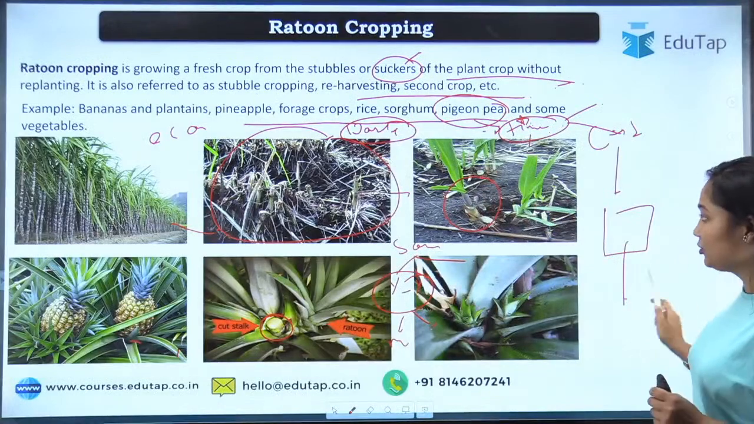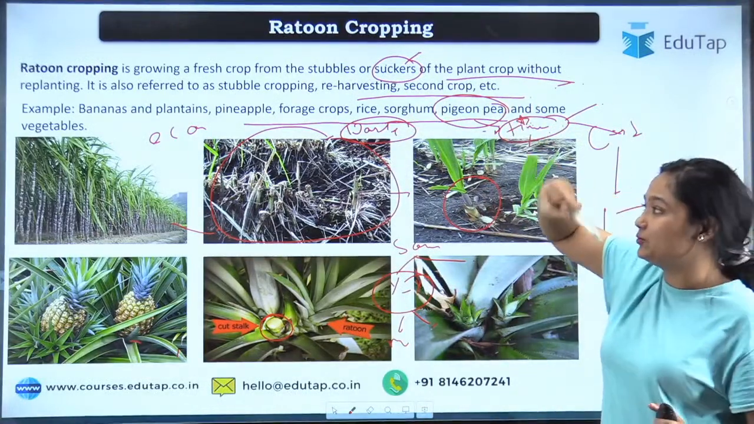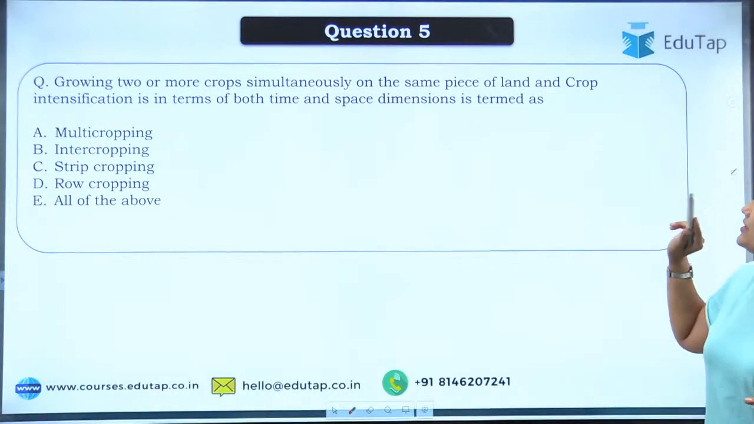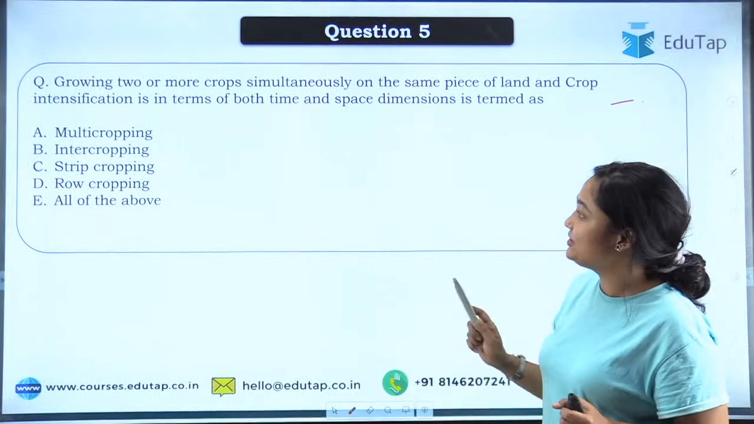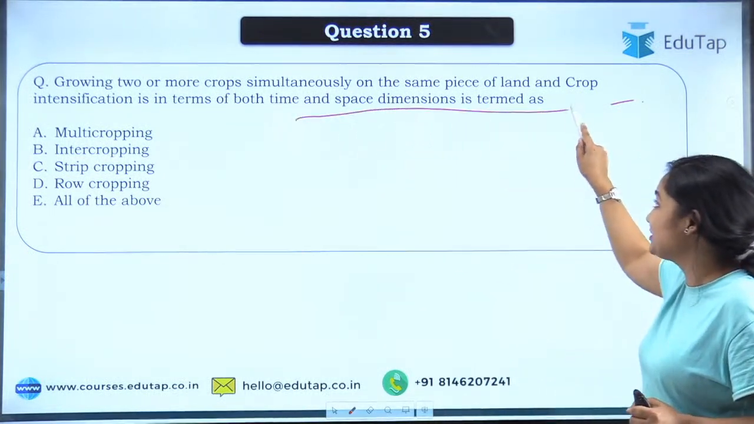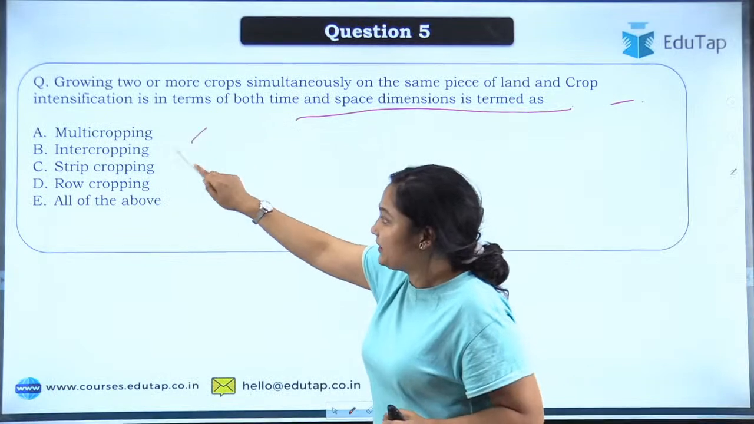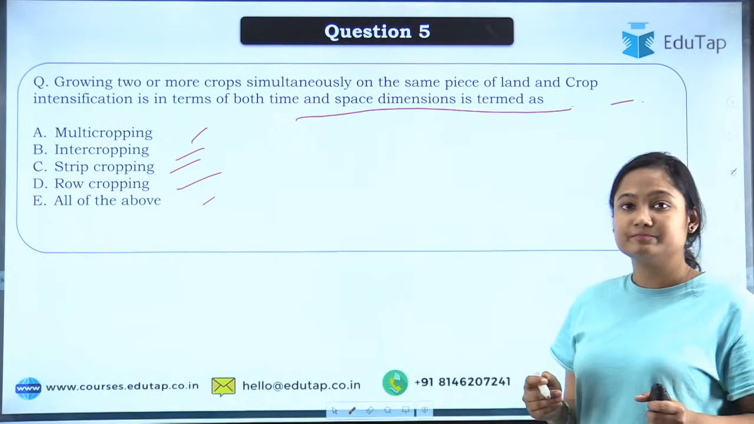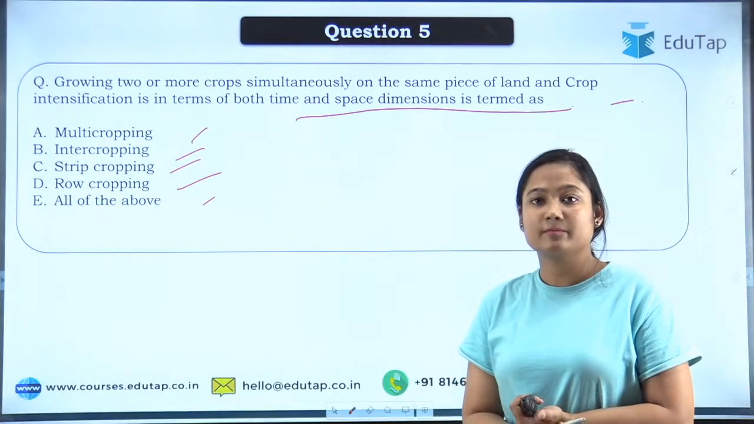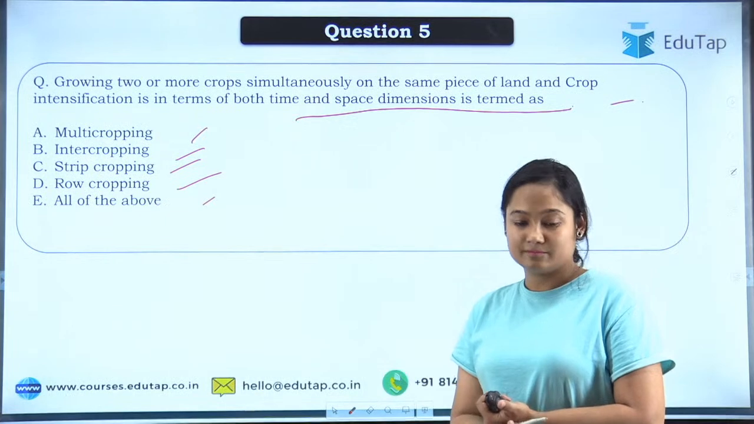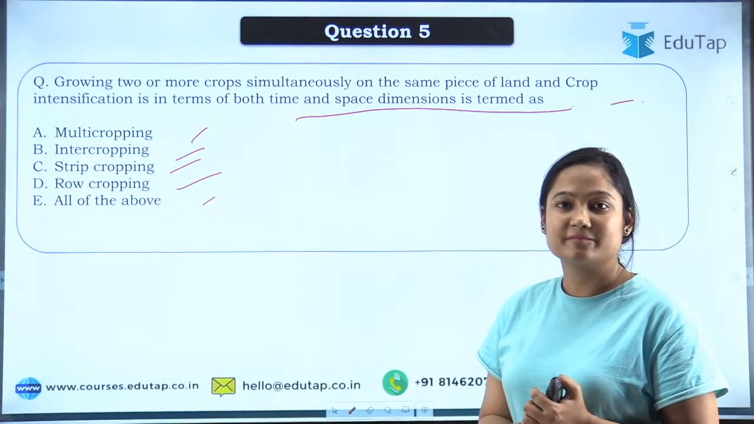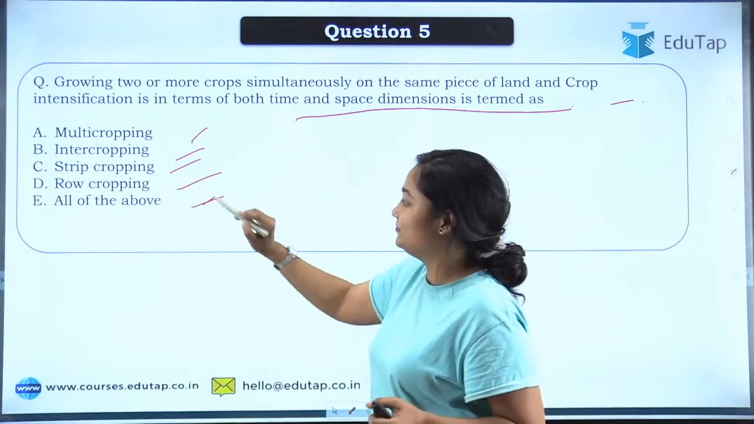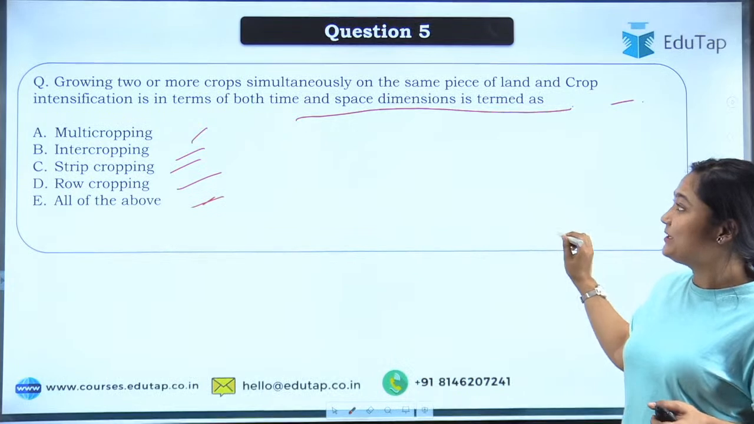So we have discussed ratoon cropping. I hope everybody is clear on ratoon cropping. Now let's move to the next one. Growing two or more crops simultaneously on the same piece of land and the crop intensification in terms of both time and space dimension is termed as what? Multi-cropping, intercropping, strip cropping, row cropping, or all of the above. Okay, Albert says all of the above. Very good. Do attempt the question, please.